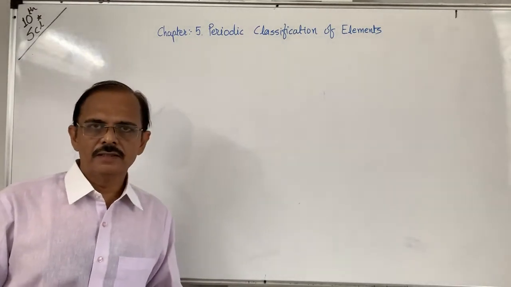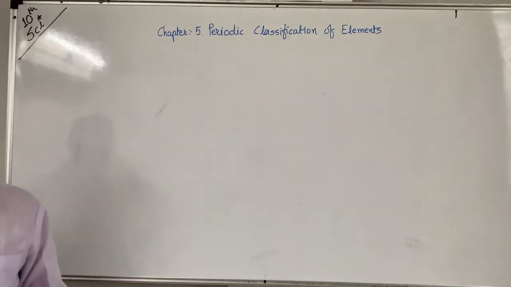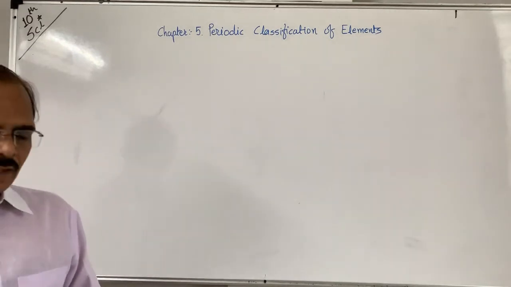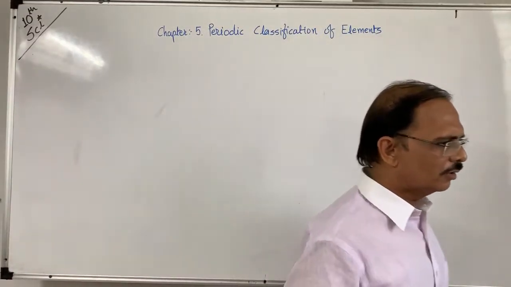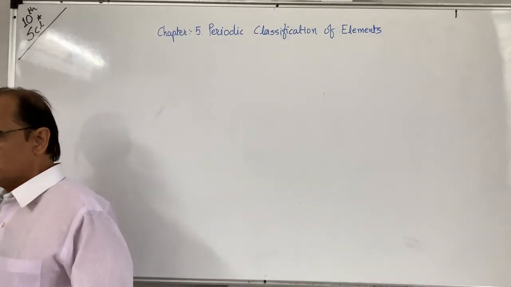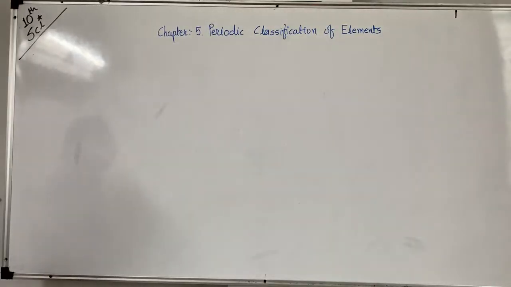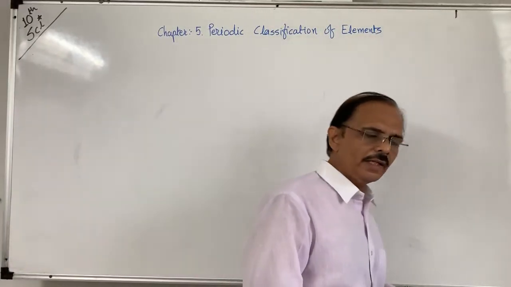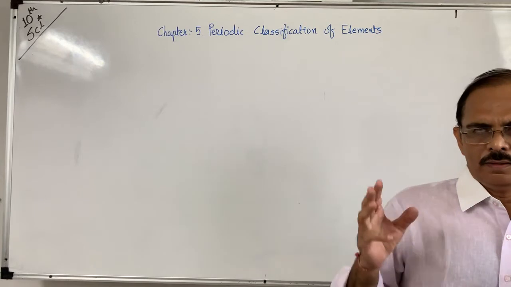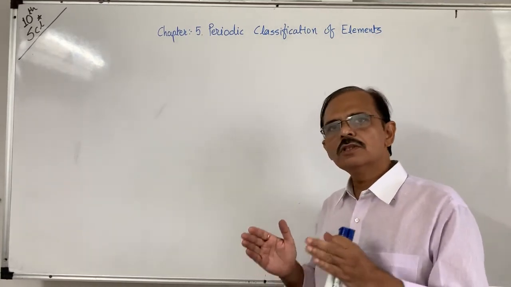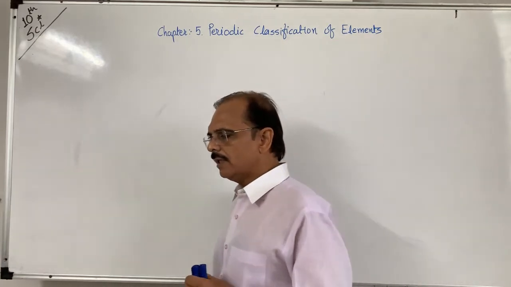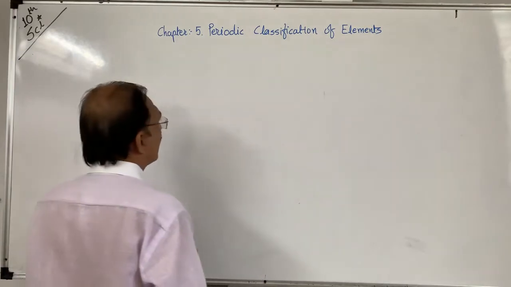Now the first try was made by Dobereiner in 1817. He was a chemist. At that time, few elements were known, not 118 elements. Around 40 to 50 elements were known. So Dobereiner made groups of 3 elements according to their similar properties. He made a group of 3 elements, and that's why the group is known as triads.